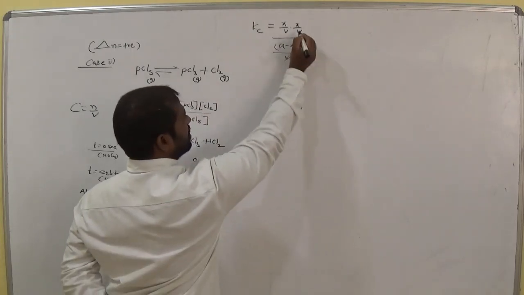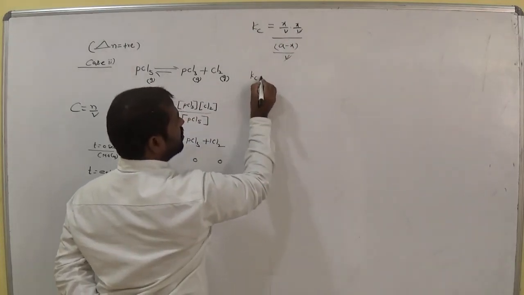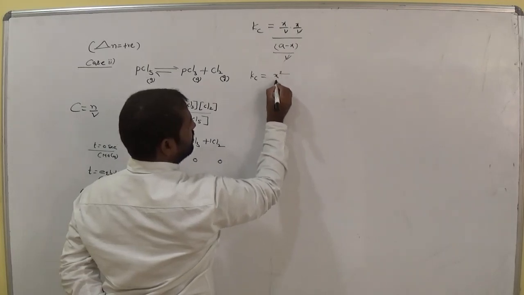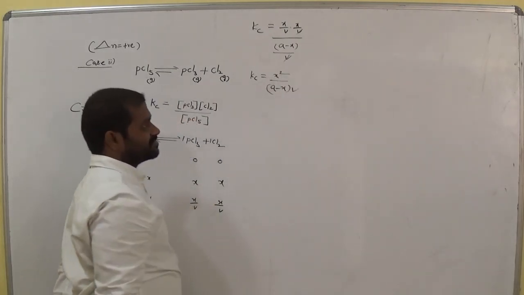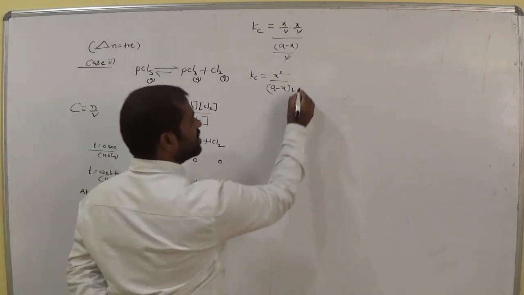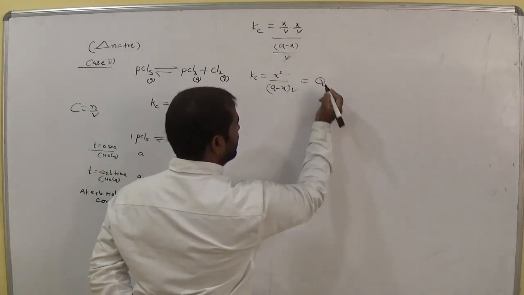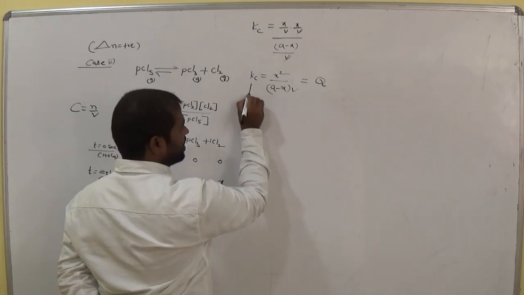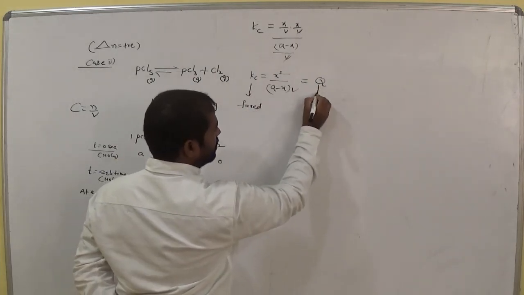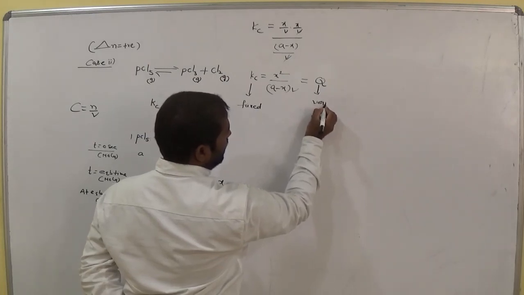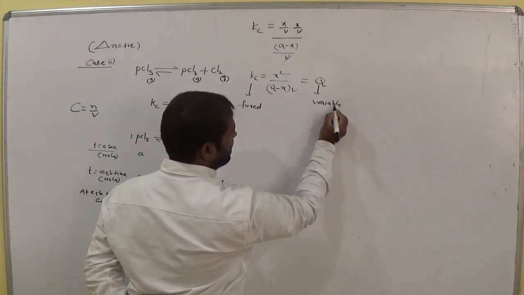Now cancel this one and this one. Kc equals X square by A minus X into V. This is the expression. This also equals the reaction quotient Q, where the Kc value is always fixed. What about Q? Q value is variable by changing the concentrations of reactants or products.